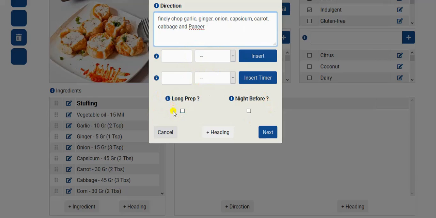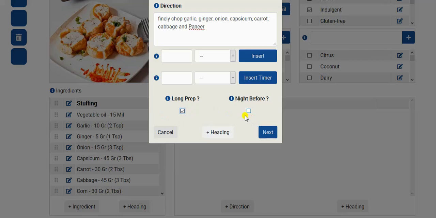The long prep one is here to indicate a step which takes a long time. For example, if you need to refrigerate something prior for it to be used or defrost something, then you would tick this tick box to indicate that this step takes a long time. And this is useful in cases when you're looking for a quick recipe. You'd want to avoid one that involves a 30 or more minute step.